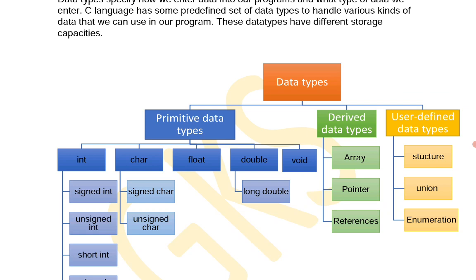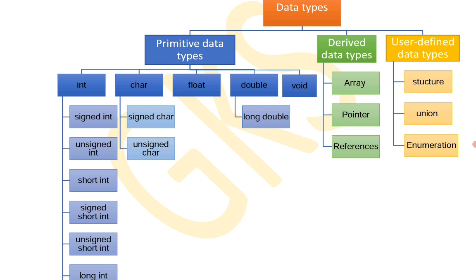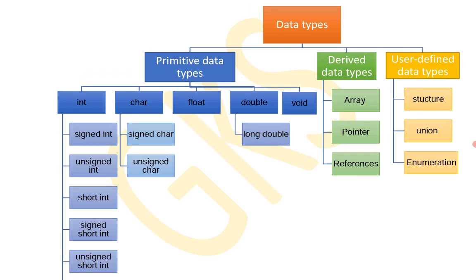This is for BCom Computer Applications, semester 2, Programming in C and C++, and it is also useful for first year BCom, BA and BCom semester 1. So, what are the different types of data types available? Primitive data types, derived data types, and user defined data types.